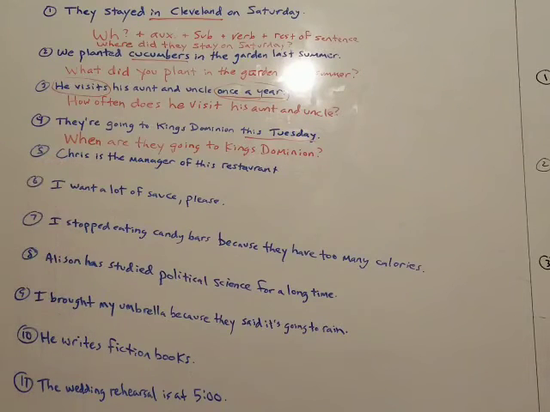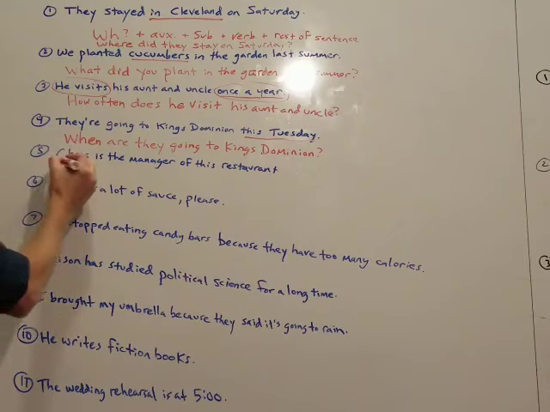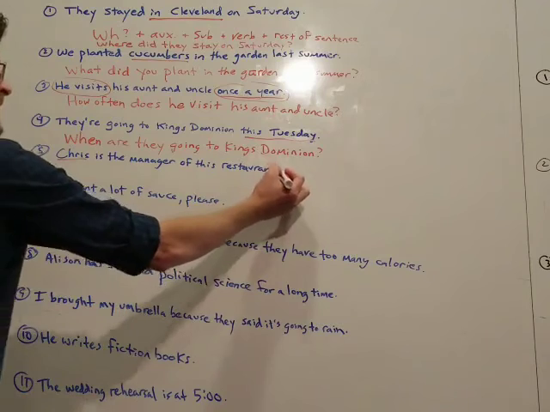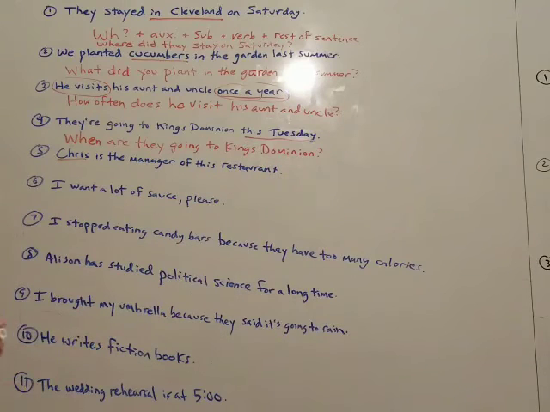Next one, 5, Chris is the manager of this restaurant. Let's do Chris, okay? All right, so Chris is the manager of this restaurant. So we start with our question. Who? It's a person, so we're doing who. Okay, again, we have to be this time.